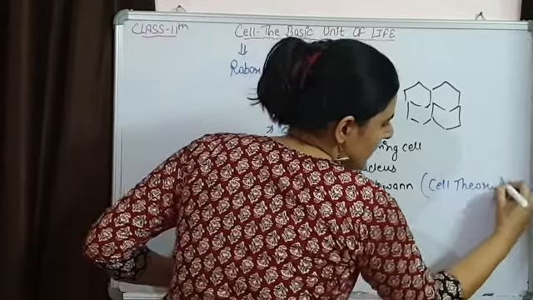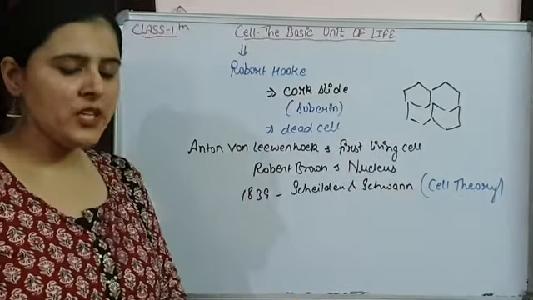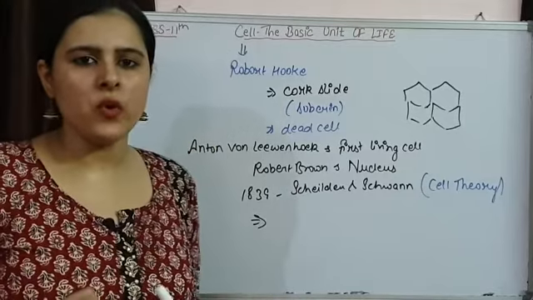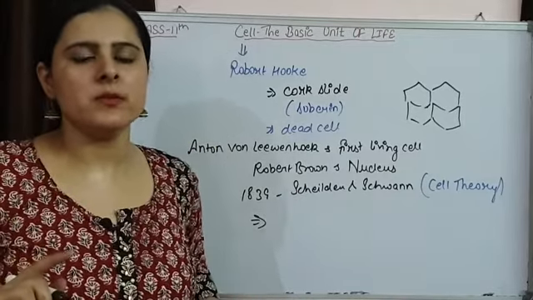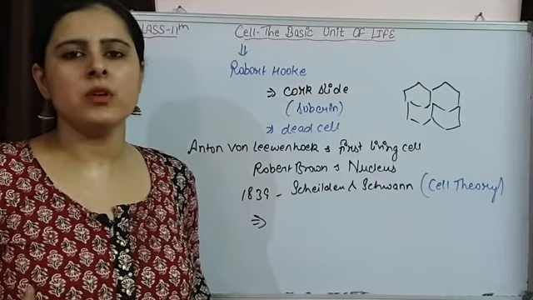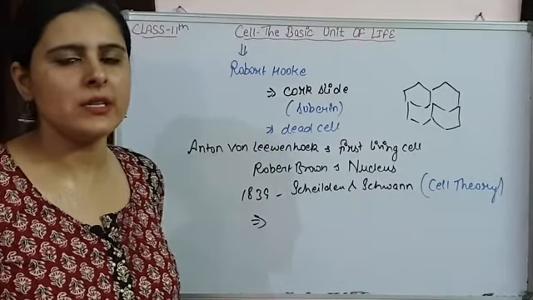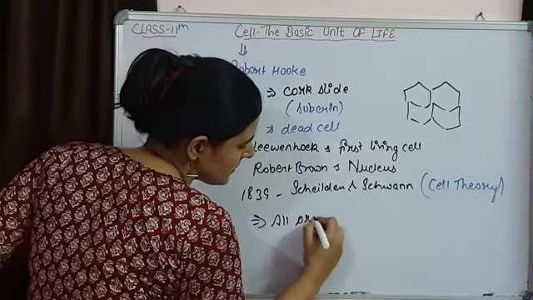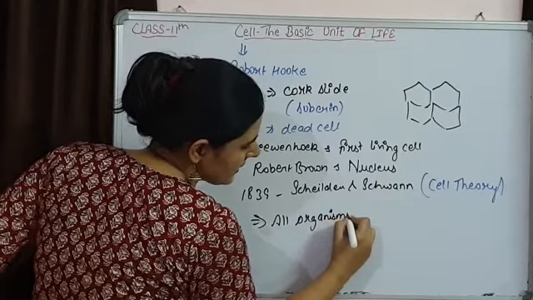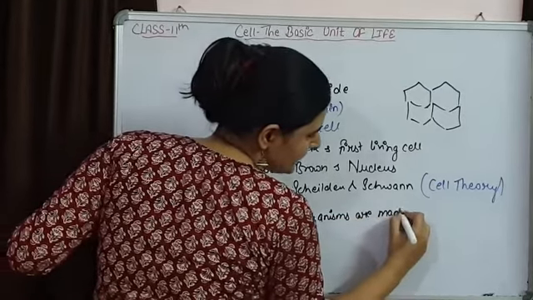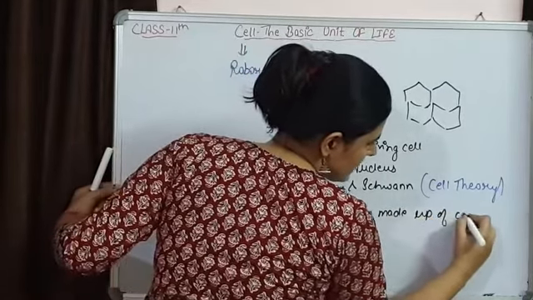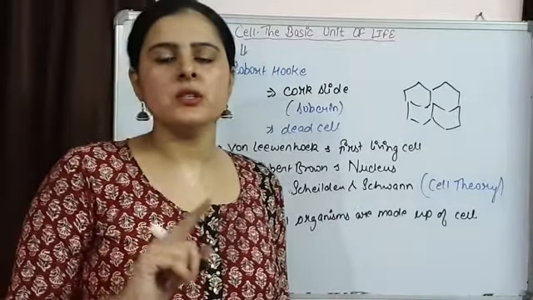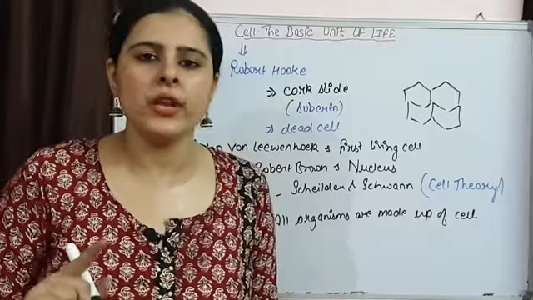So Schleiden and Schwann were working independently, but they published all their conclusions in a single journal, and they gave cell theory. The major points included in their cell theory: first one was that all living organisms, whether they are unicellular organisms or multicellular organisms, are made up of cells. Second was that this cell is the structural and functional unit of life.